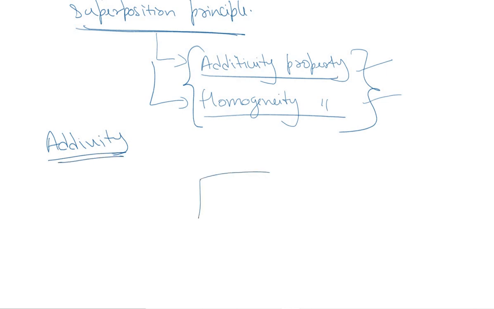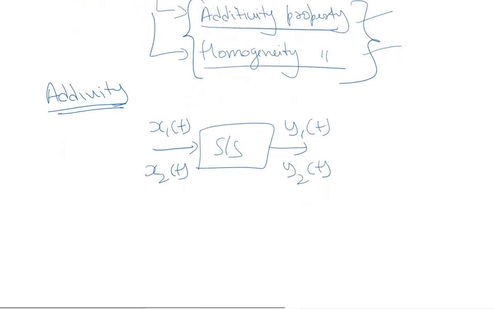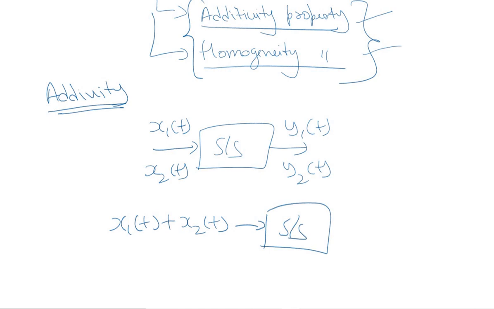It simply states that if we have a system and the input signal is x1 of t, and the corresponding output is y1 of t, and similarly for another input x2 of t the output is y2 of t, then if we give the input x1 of t plus x2 of t, a combination of these two inputs, the output should be y1 of t plus y2 of t.